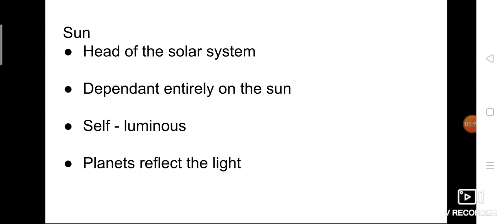What about the 8 planets? All the 8 planets which are revolving around the sun, what will they do? They don't have light. They are revolving around the sun, but they do not produce light. They are getting the light from the sun. So the planets reflect the light. They are not producing their own light.